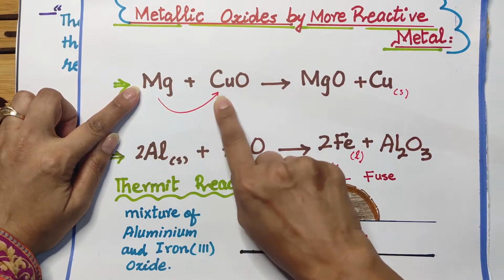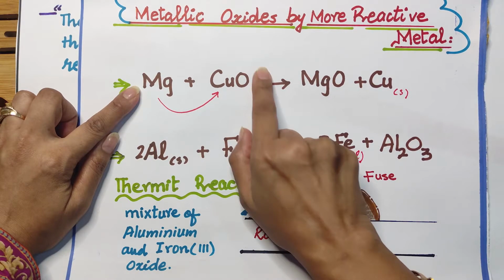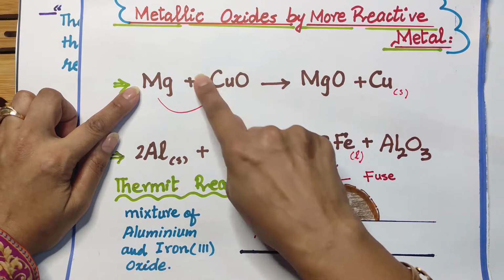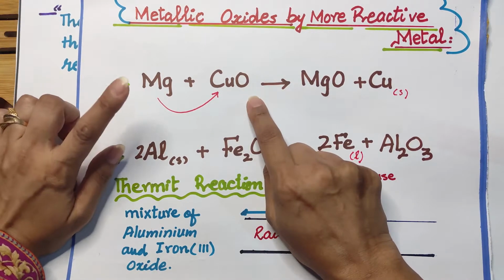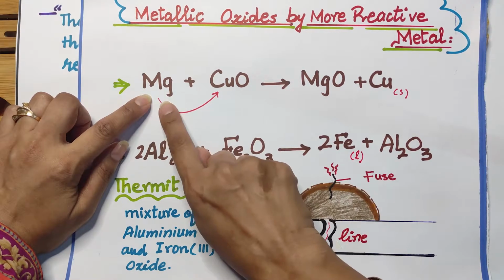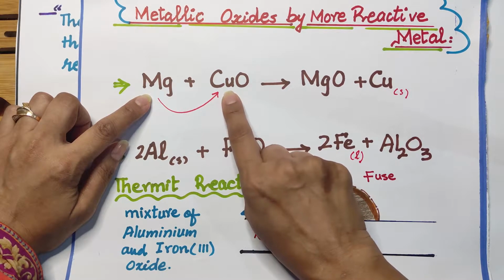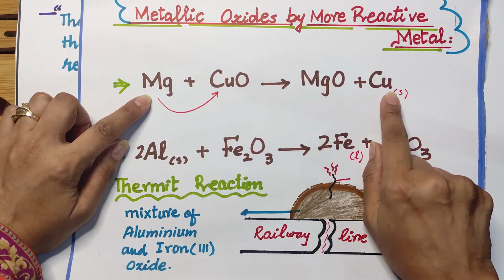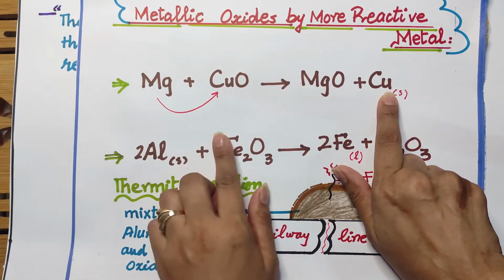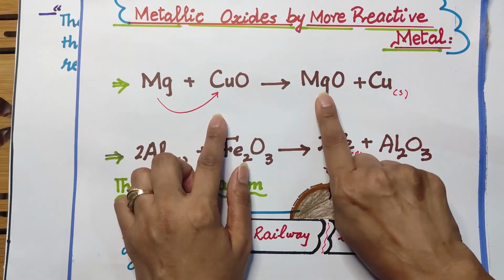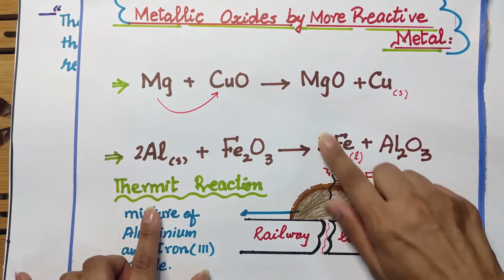So this magnesium can displace copper from its compound, that is copper oxide. So a metal oxide can react with a more reactive metal, which can displace the metal that is less reactive to form copper, that is a pink or red brown metal, and the resultant product formed is magnesium oxide.